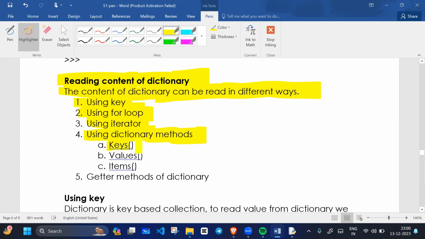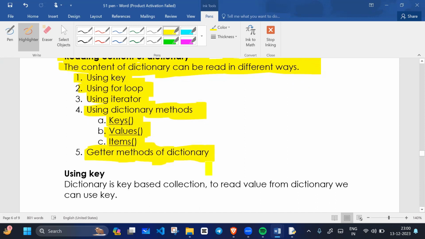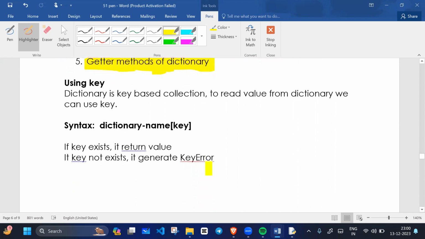Using dictionary methods, we can also read the content. What are the dictionary methods? Like the keys method, the values method, and the items method. These are getter methods of the dictionary, and we can use them to read its content. See here, using a key. Dictionary is a key-based collection. Is dictionary mutable or immutable? Yes, dictionary is a mutable collection.